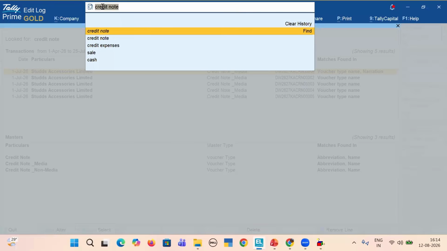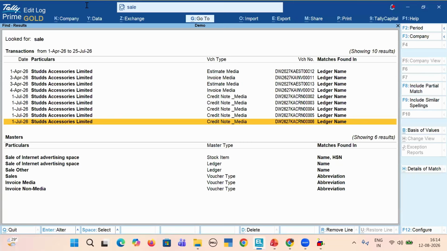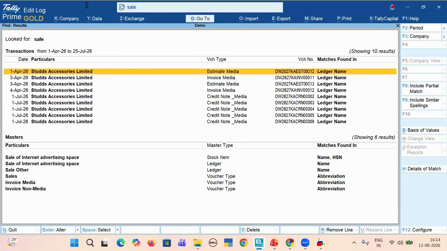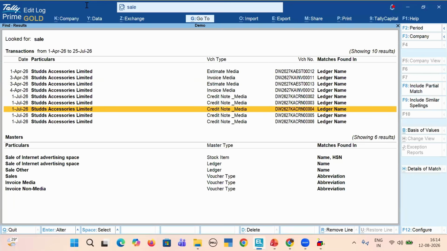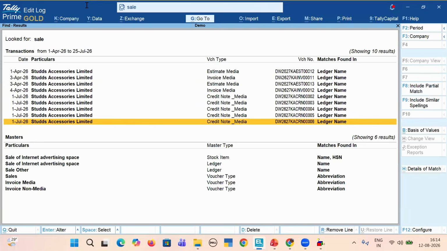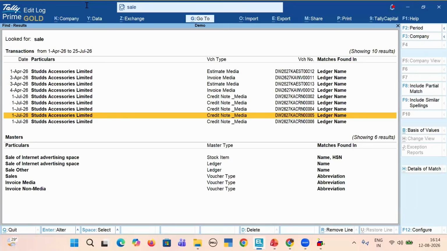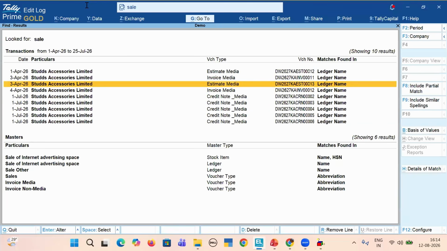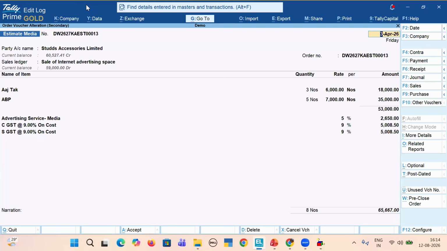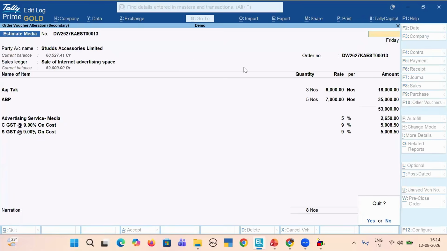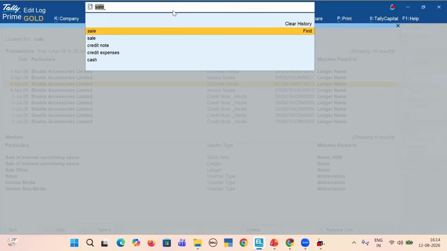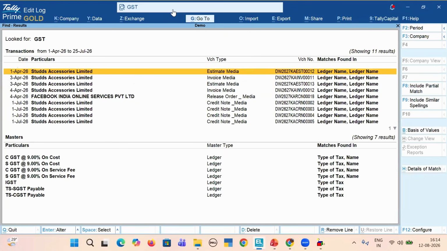I want to see the report of sales. I don't need to go through the entire sales register. I can get the entire sales transaction list here itself. I can reconcile. I can include similar spellings. I can see any voucher here through this tab. I want to see features, GST.